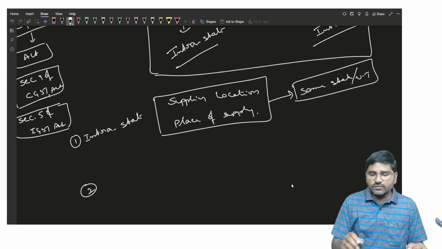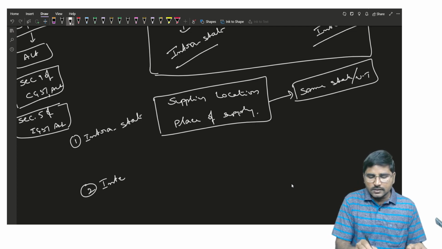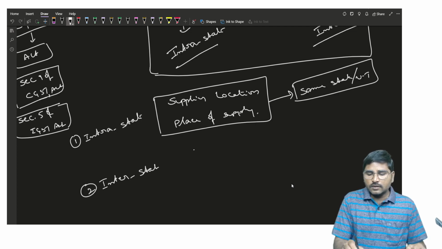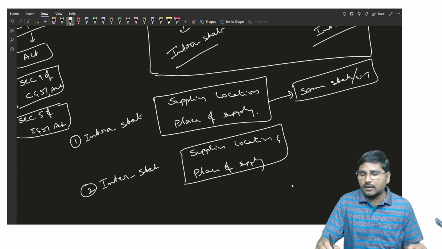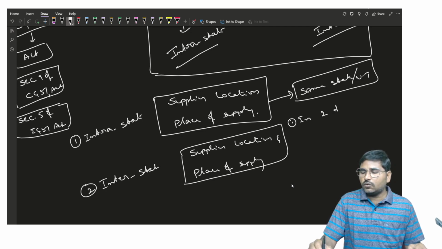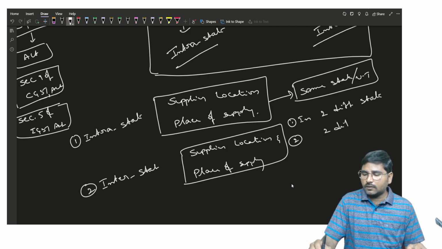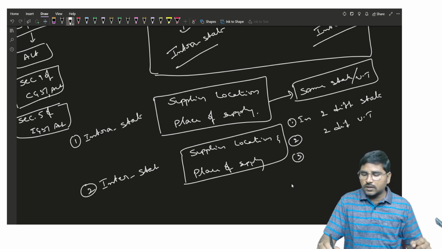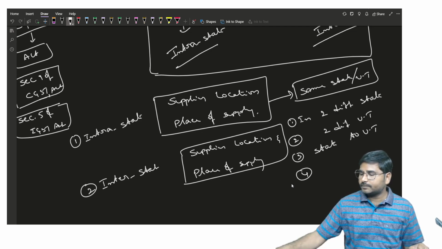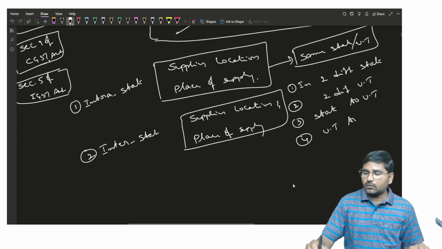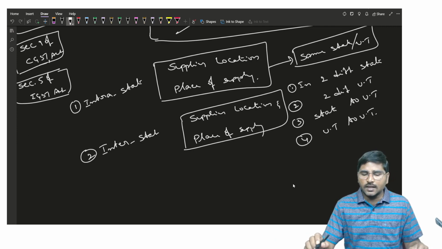And where the supplier location and the place of supply are in two different states, or in two different union territories, or from state to union territory, or union territory to union territory, we can say that such supply is an interstate supply.